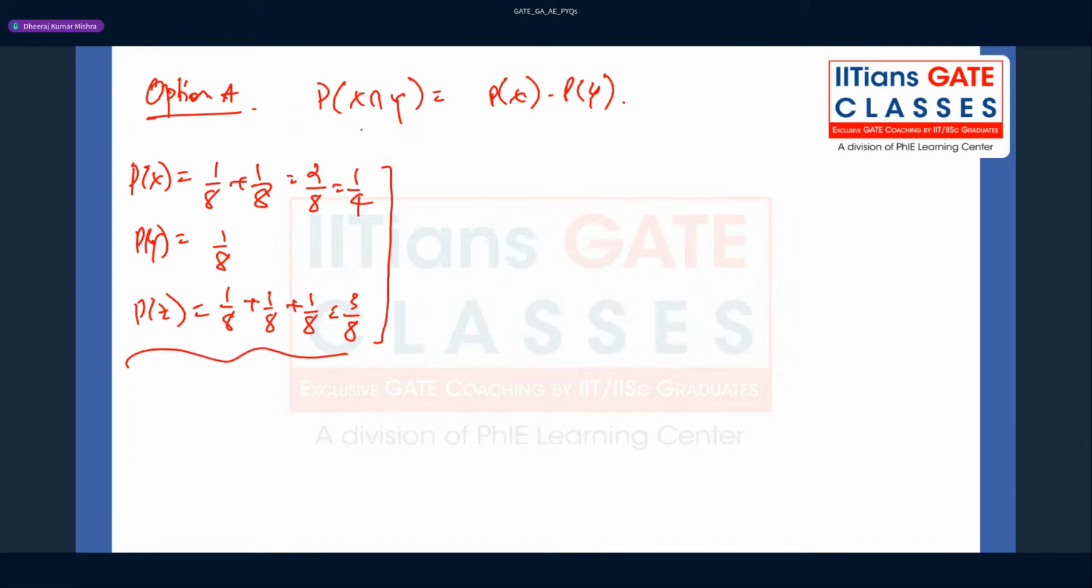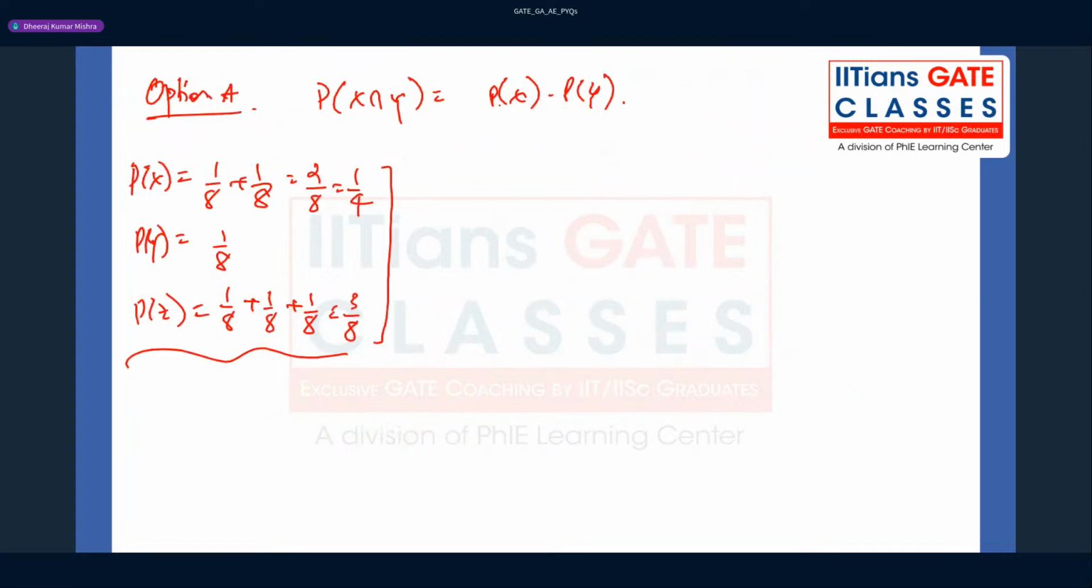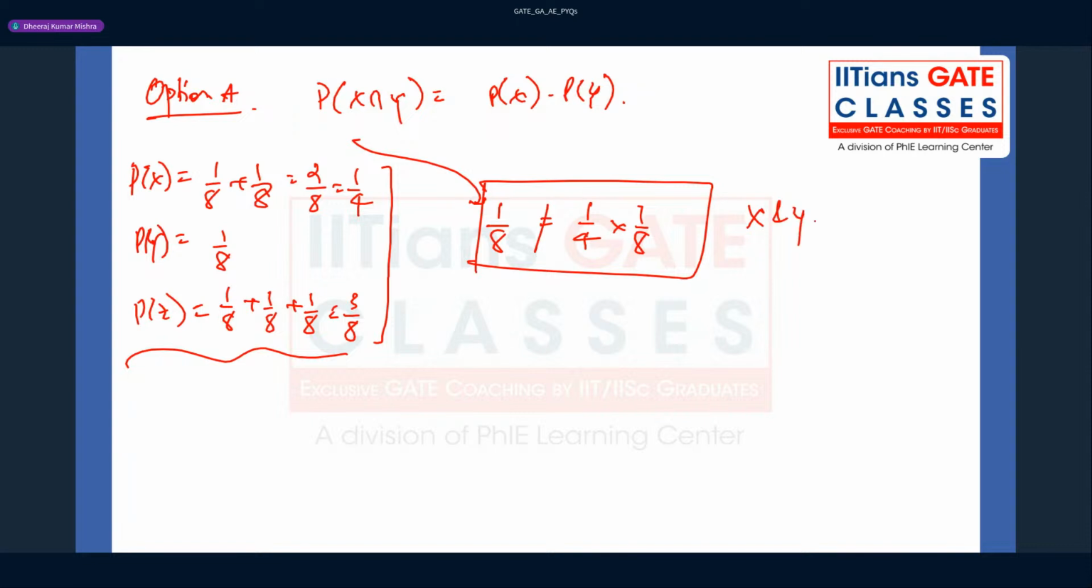Now we have to find the common event probability. How to find it? What is the probability of this common event, x intersection y? That is nothing but 1 by 8, right? And if you take the product of individual probabilities, that is 1 by 4 into 1 by 8. Clearly you can see they are not equal, so x and y are not independent. That is very important to keep in mind. Understand?